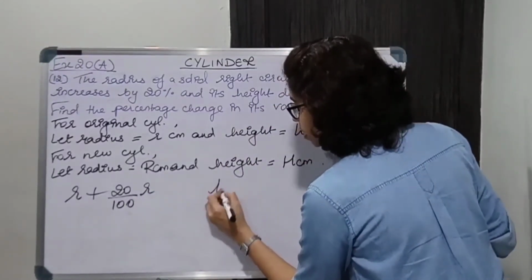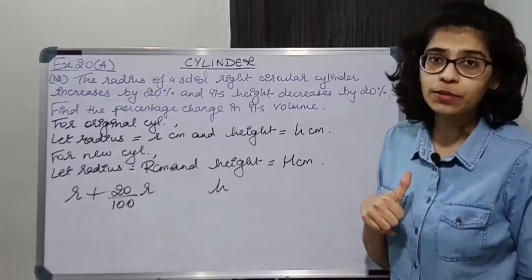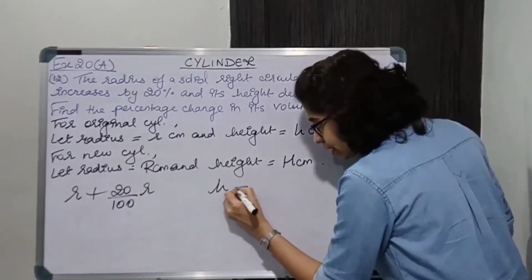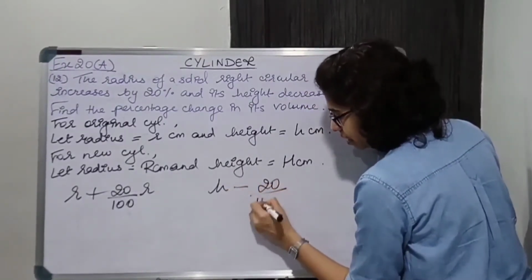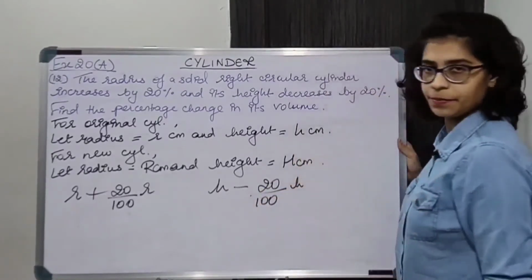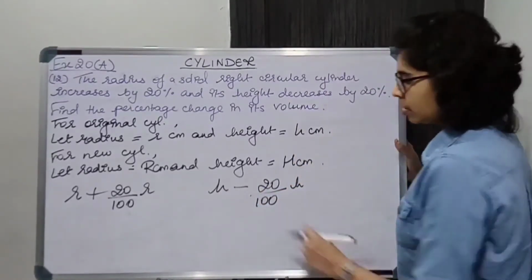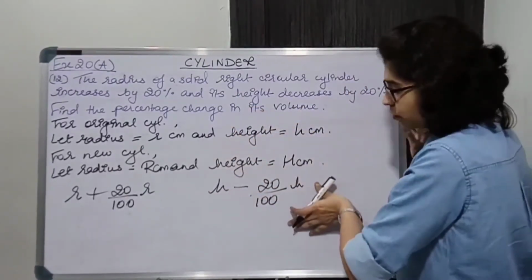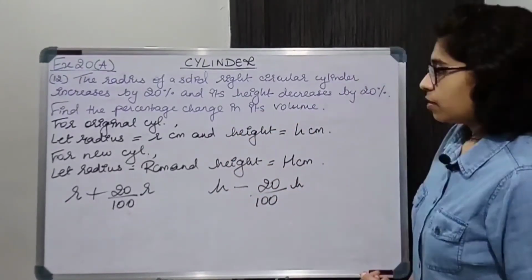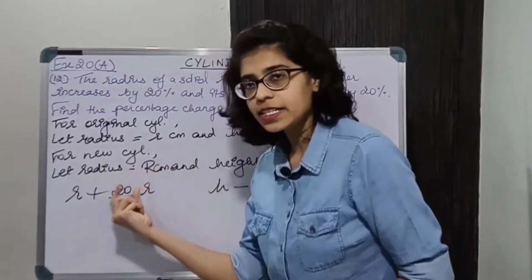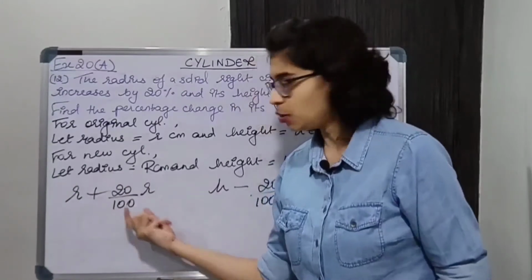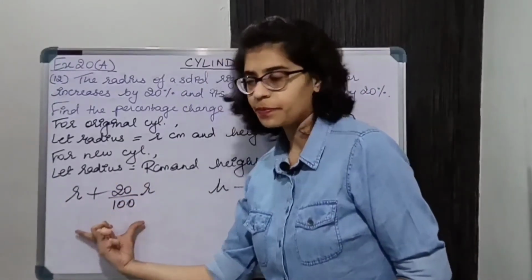And what is the case with height? It is decreasing by 20%. So from the original height, you are decreasing 20% of the height. Okay? Original height minus 20% of that height. So this new radius is equal to this relation.